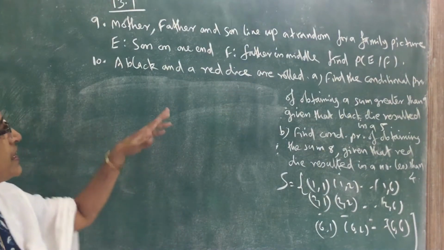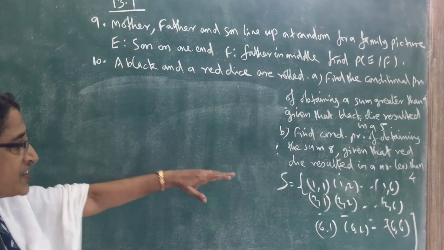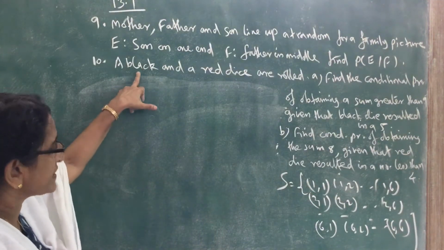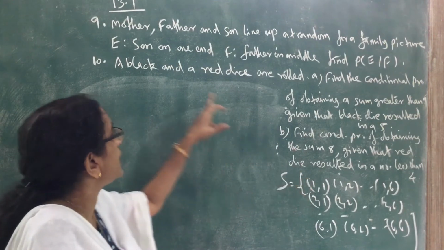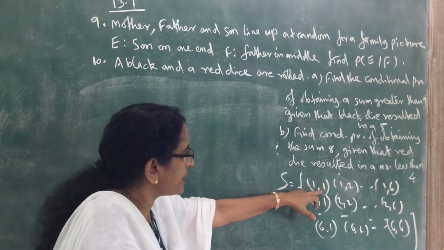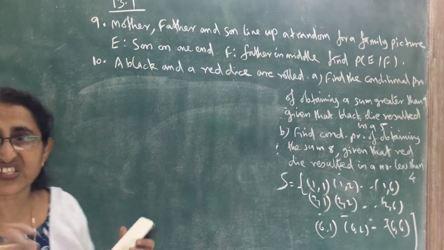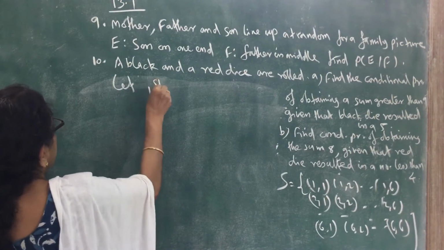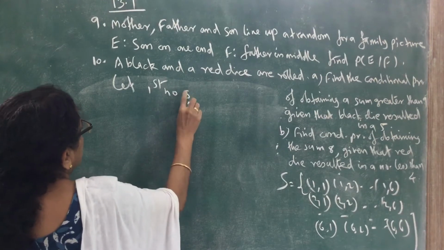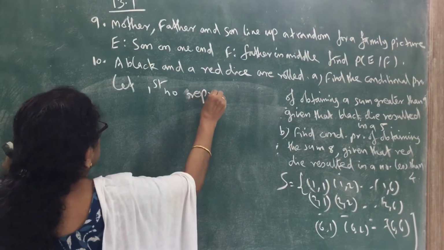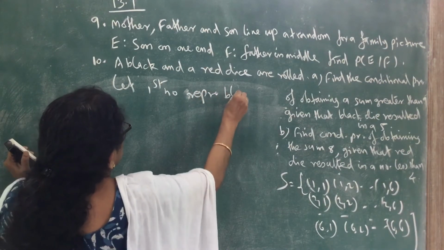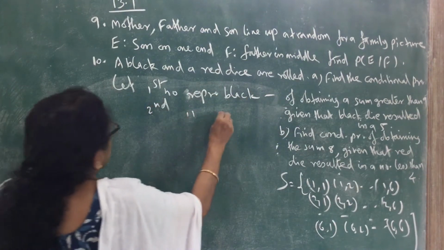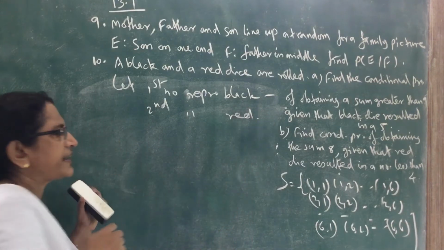Since the color of the die is mentioned, we have to mention which element represents which die. Suppose the first element represents the black die and the second element represents the red die. Let the first number represent the black die and the second one represent the red die, like that you have to mention.